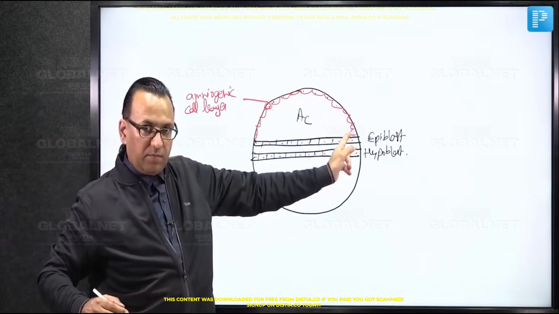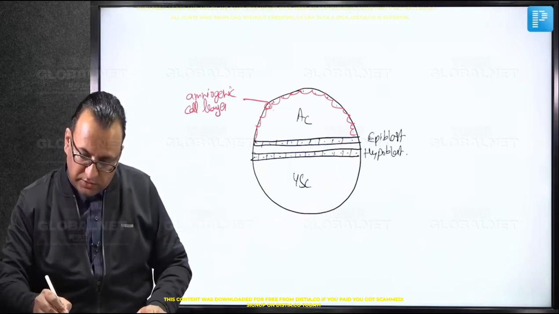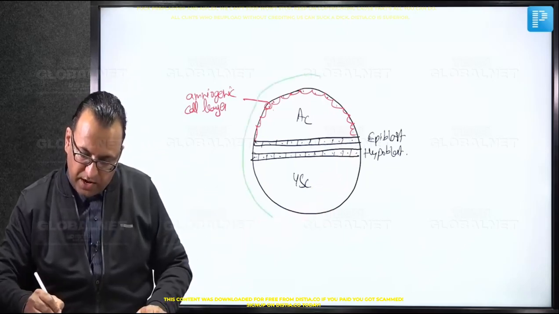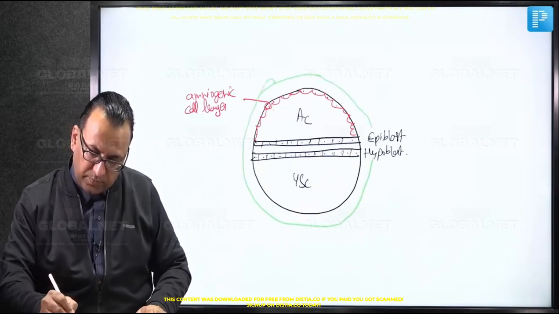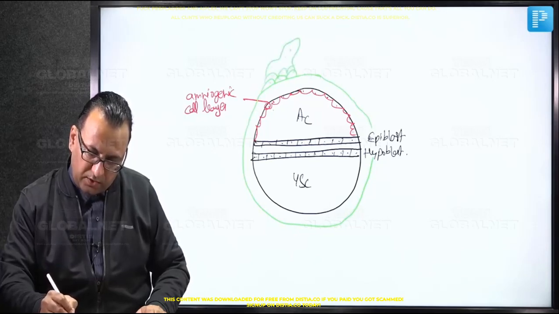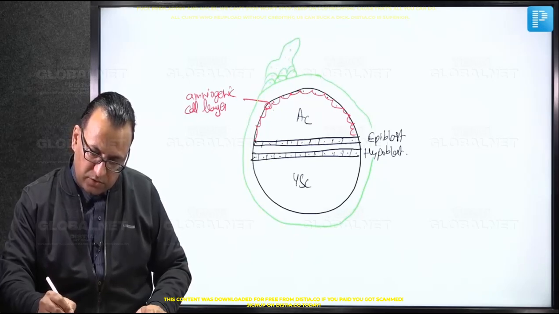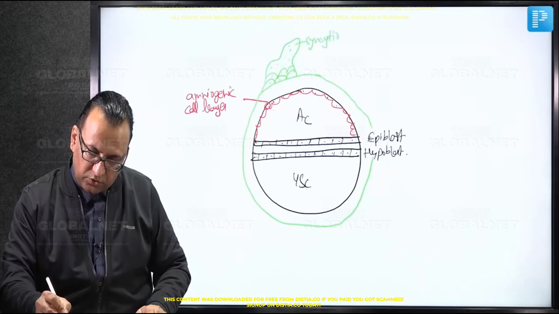So can we draw them? Yes, let us do that. There are cells which are at the periphery and we are calling them the trophoblast cells. These trophoblast cells, as they divide, they lose their cell membrane and they are called syncytiotrophoblast. So there are two of them, syncytiotrophoblast and the cytotrophoblast.